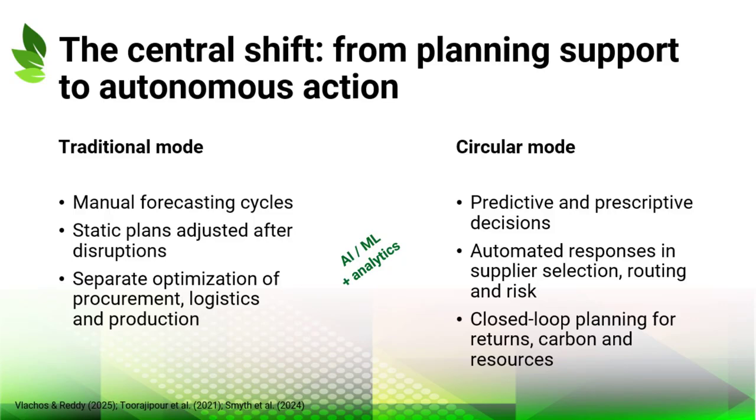They can detect disruptions earlier, recommend or automate responses, and support closed-loop planning for returns, carbon, and resource use. The chapter presents this shift as a movement from decision support toward autonomous action. For circular operations, that matters because timing, product condition, and environmental constraints must be coordinated continuously.